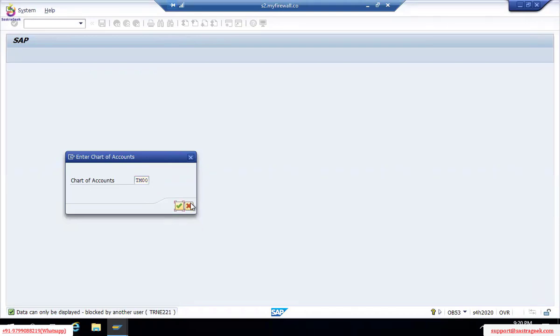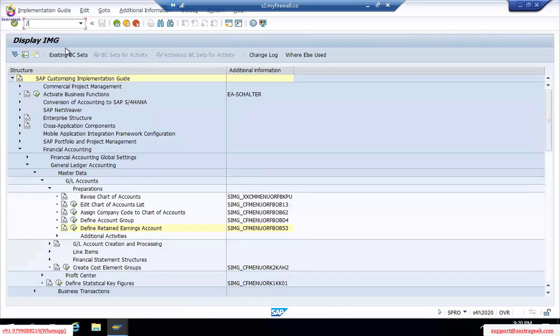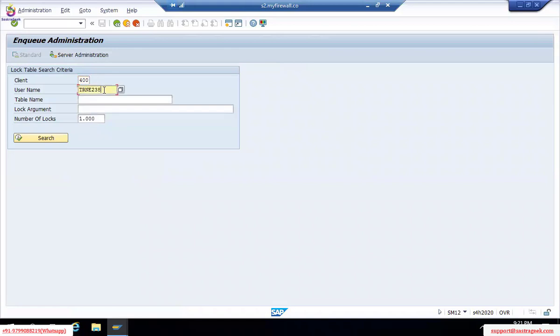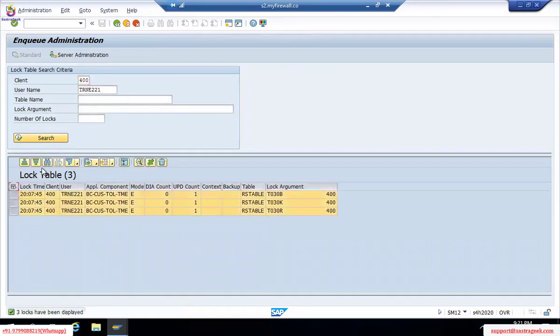So what we can do again is go to SM12. Here we can enter 221. Okay, remove the entries. I'm deleting.